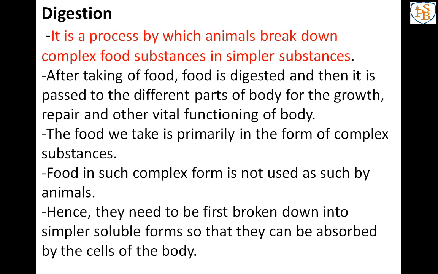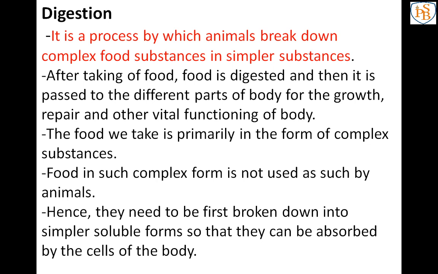The food we take is primarily in the form of complex substance that we cannot utilize as it is. So that's why we have to break it down into simpler substance so the body can absorb it easily. Correct? See now that example is there. That 2000 plus 300 plus 10 plus 9 is easy, so we can understand and remember it easily.